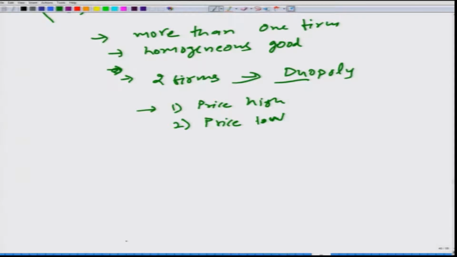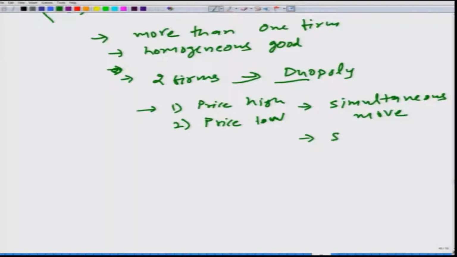We can think of two different scenarios. One, when firms are making this decision, they do not know what the other firm is doing. This we can call the simultaneous move scenario. And there is also a possibility that a firm knows what the other firm has done, and in both scenarios the end result should be different, and we would see how. So, it is also possible that they are deciding sequentially.